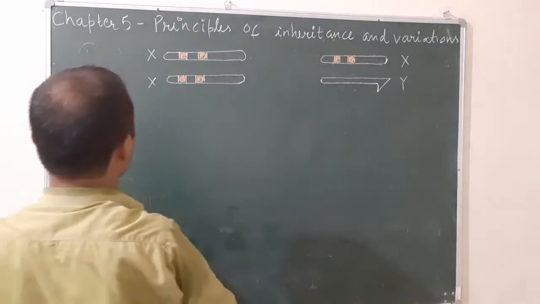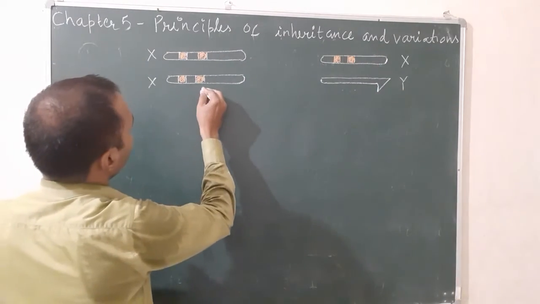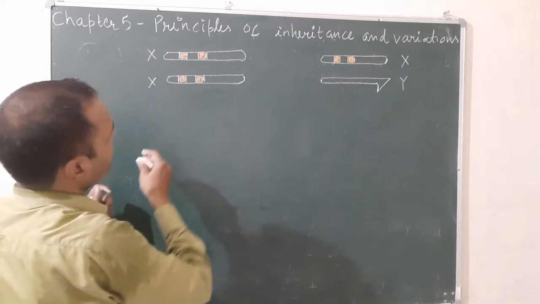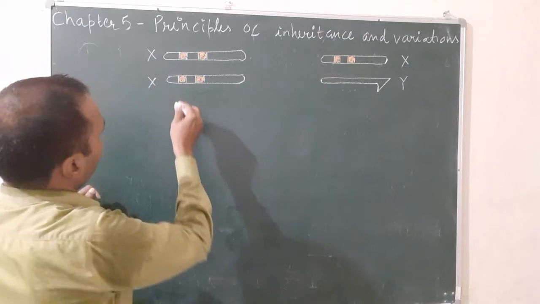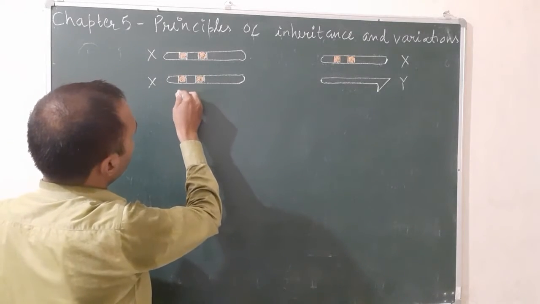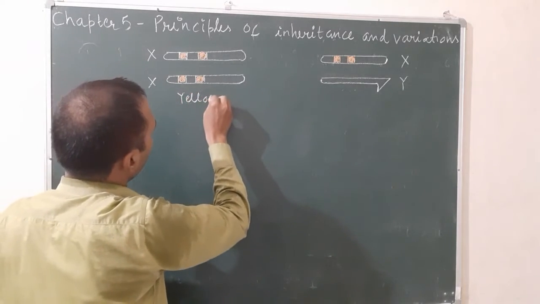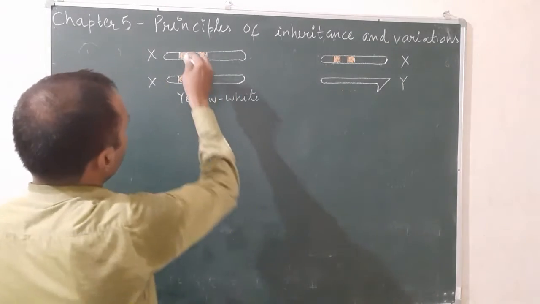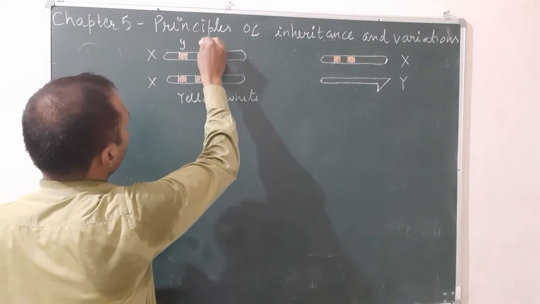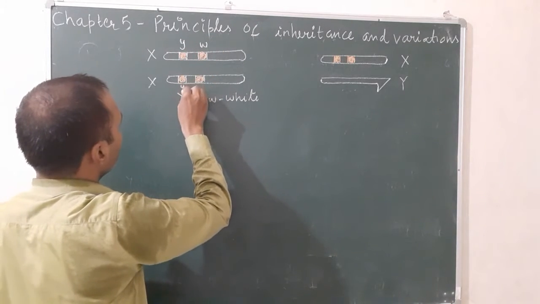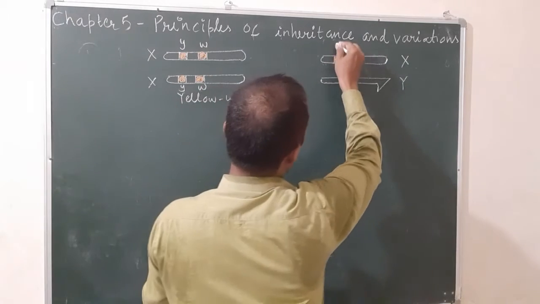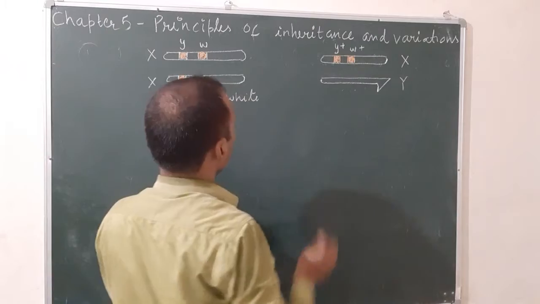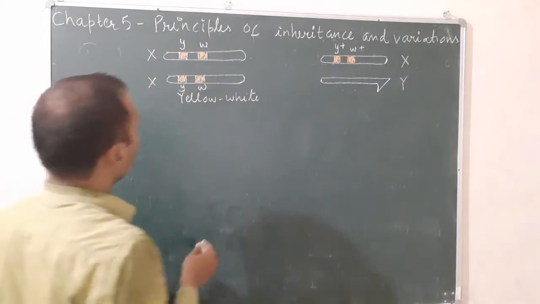So this is the Drosophila female, yellow and white. That means yellow body, white eye, and here we write y w. And here y w, and here y plus w plus. Okay, so let us see the gamete formation.